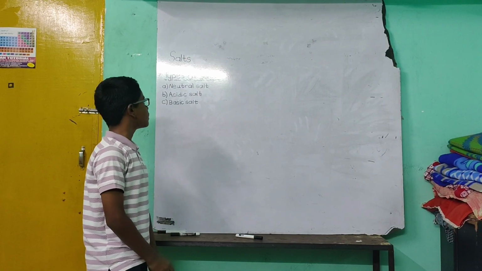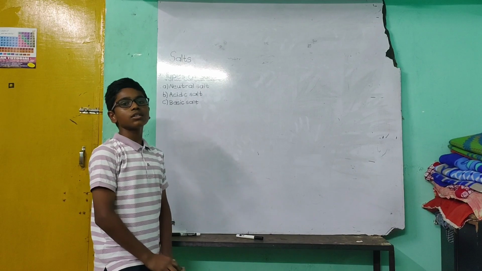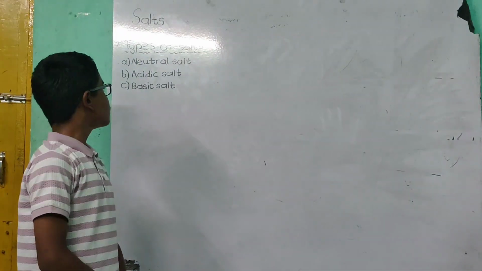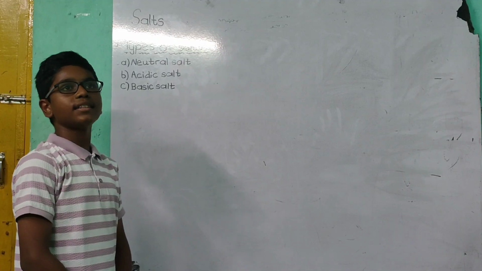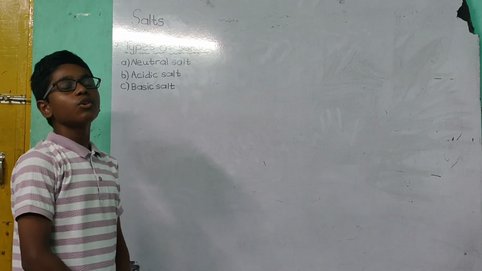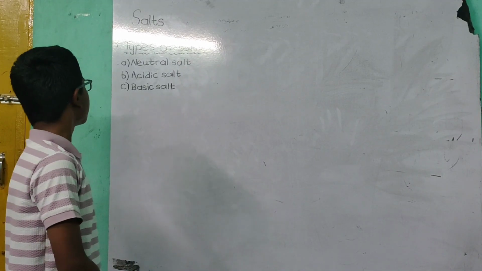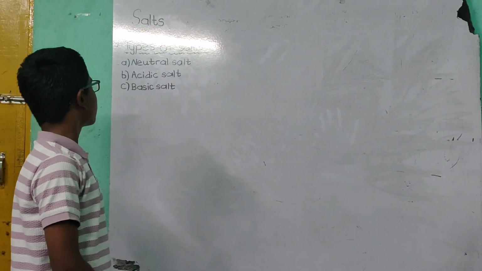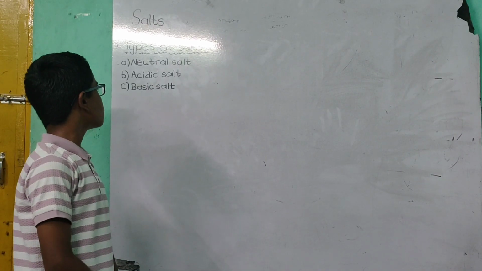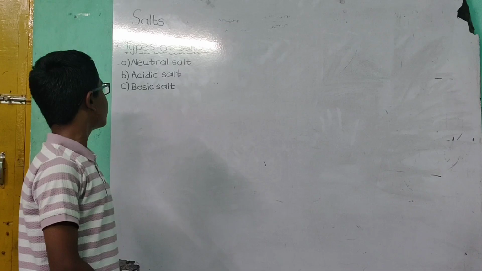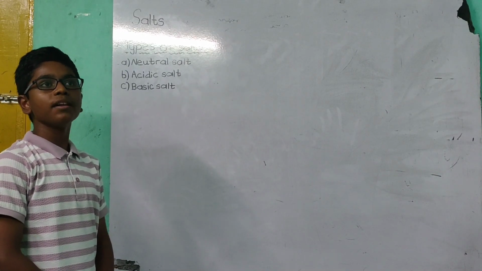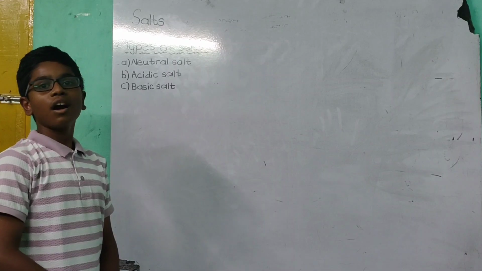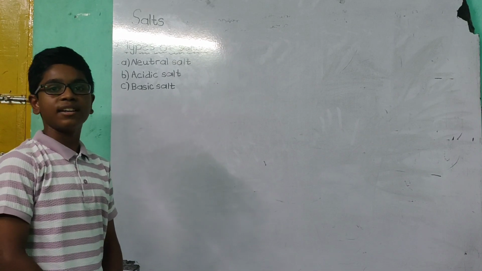Then acidic salt. Those salts which form an acidic solution when dissolved in water are called acidic salts. For example, ammonium chloride and ammonium sulfate. Next is basic salt. Those salts which form a basic solution when dissolved in water are called basic salts. For example, sodium carbonate and sodium hydrogen carbonate.